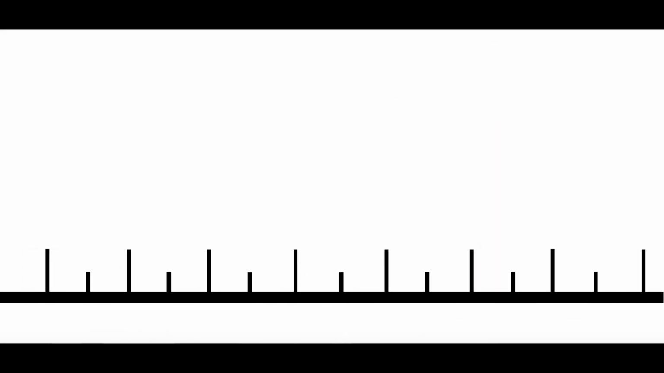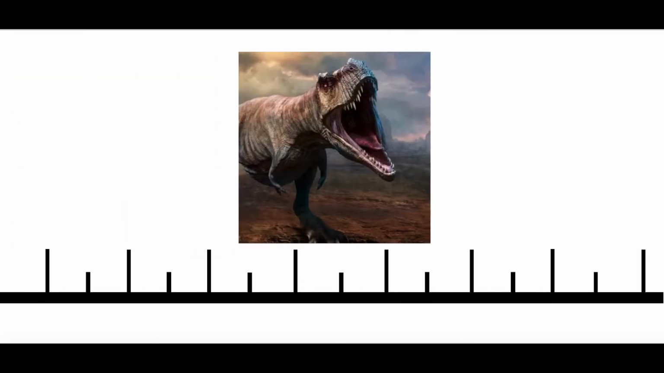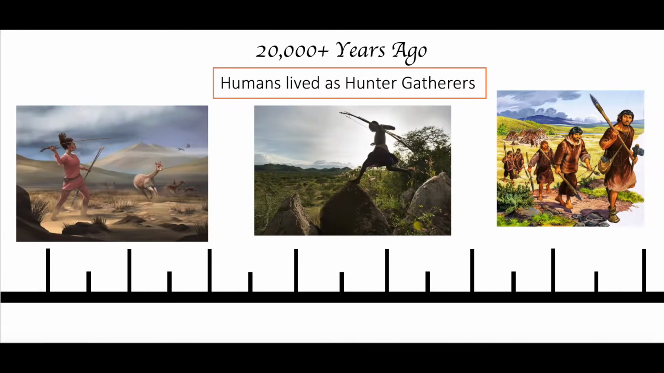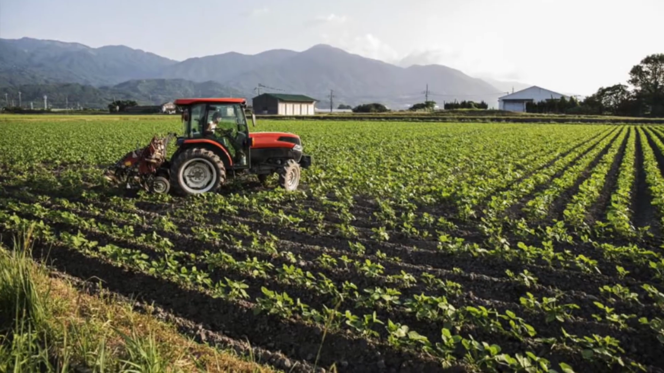Well, to answer that, we have to go even farther back in time, back before civilizations, and even before farming was invented. We don't want to go too far back, or else we might accidentally run into the dinosaurs. Oh no, too far, turn around. Okay, where were we? Right about here. 20,000 years ago, to a time before civilizations and even before humans knew how to farm, a time when all humans lived as hunter-gatherers.